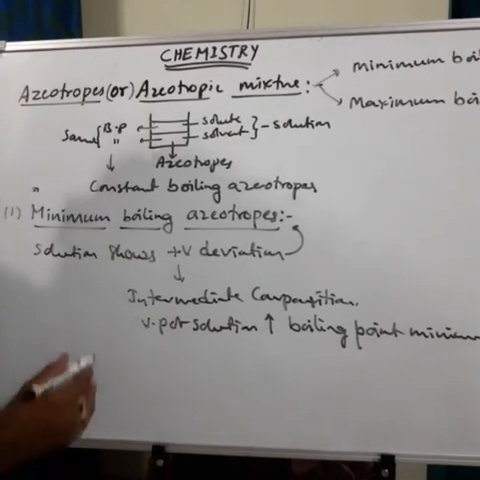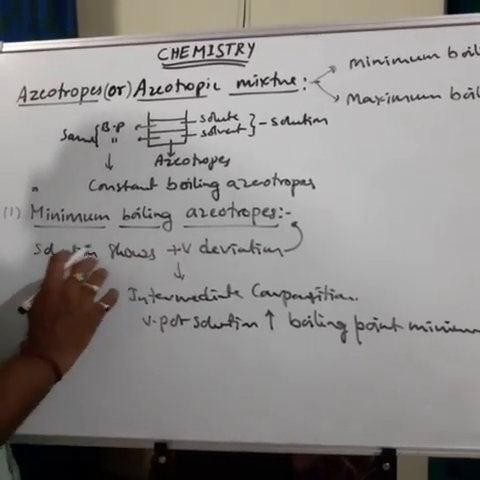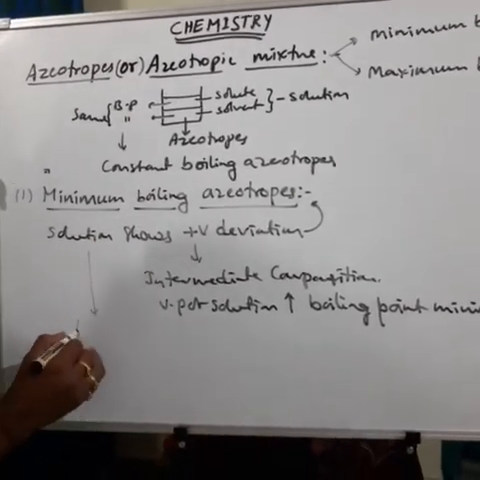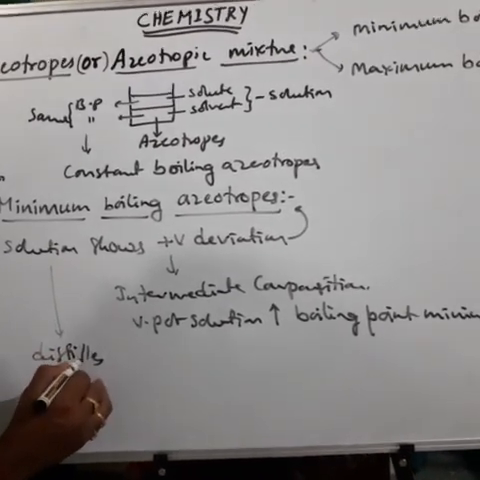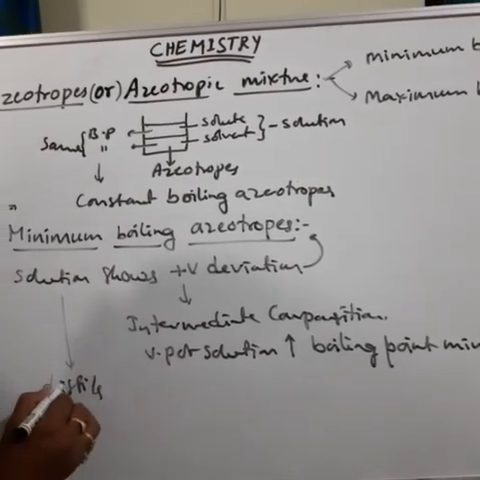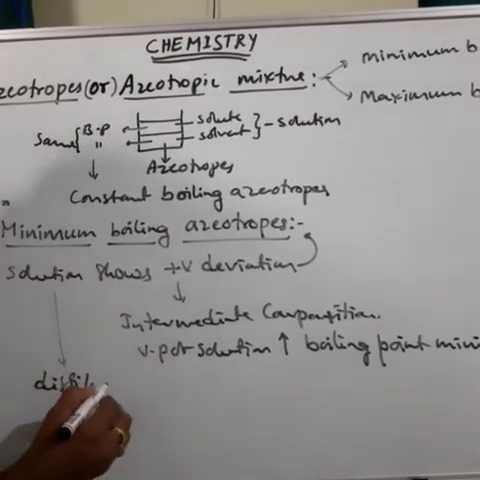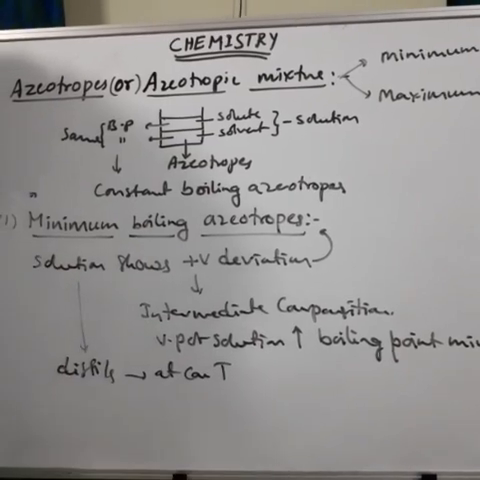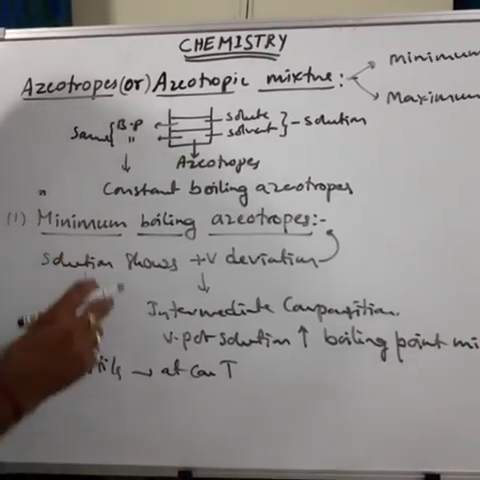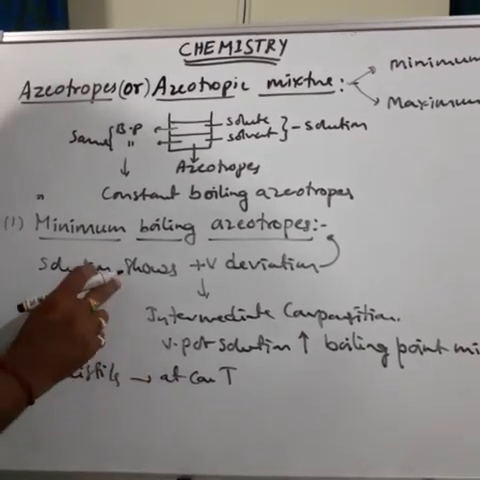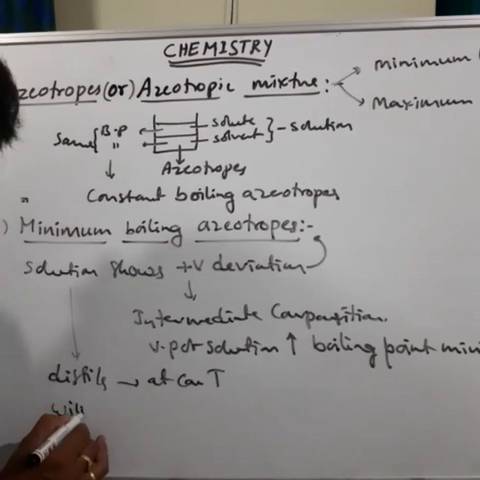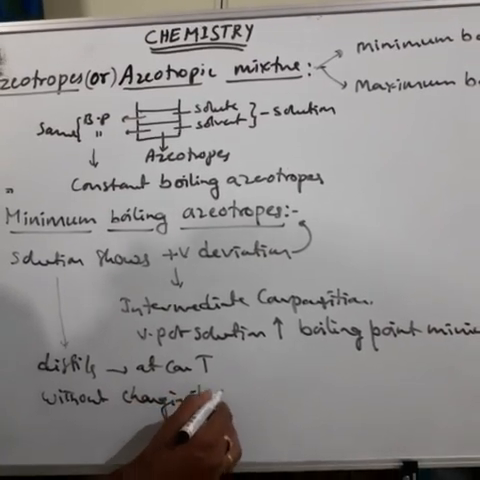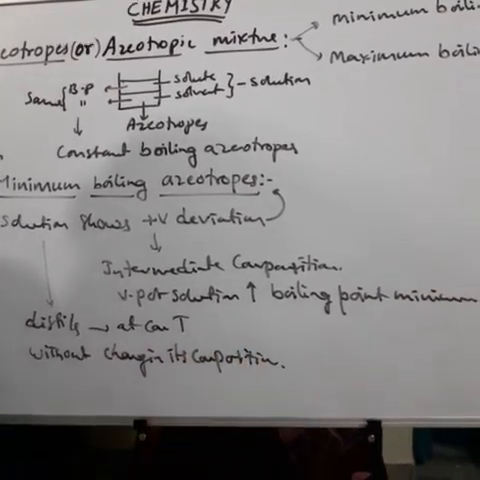At this composition, this type of solution showing positive deviation is distilled at constant temperature without changing its composition. That is called a minimum boiling azeotrope.